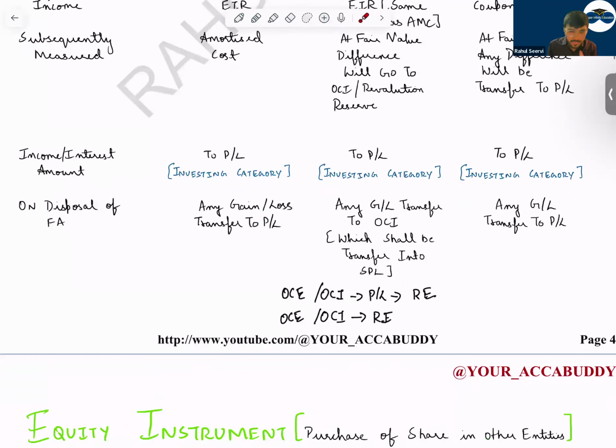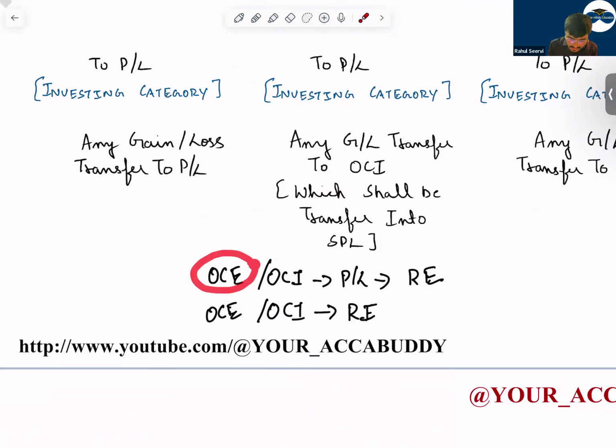So reclassification to P&L means what? You record in OCI first, from OCI you take to OCE, again from OCE you bring to P&L, and from P&L you take to retained earnings. This is known as reclassification. If you directly record in OCI, from OCI it is recorded in other component of equity, from other component of equity it is going to equity, it's not coming back to P&L, then it is not reclassification. In case of debt instrument, we can reclassify this.